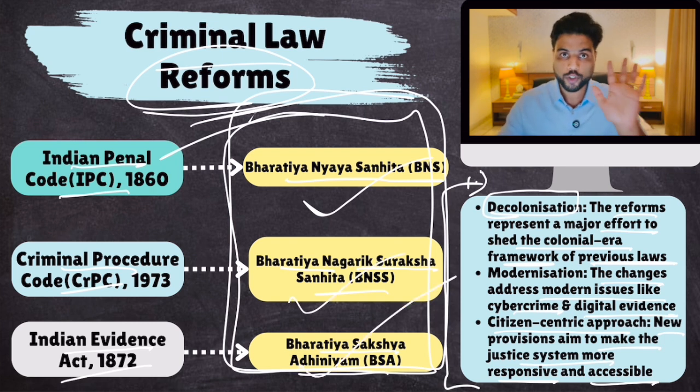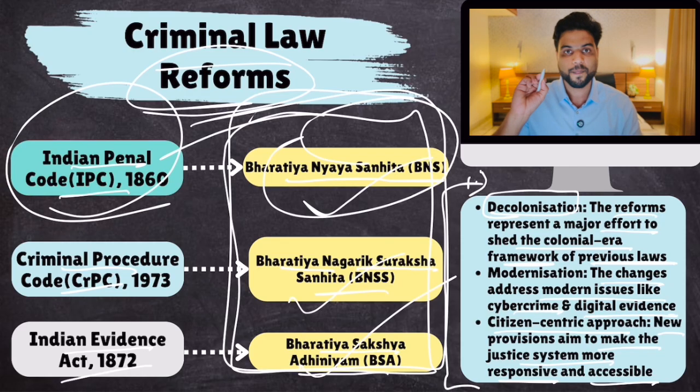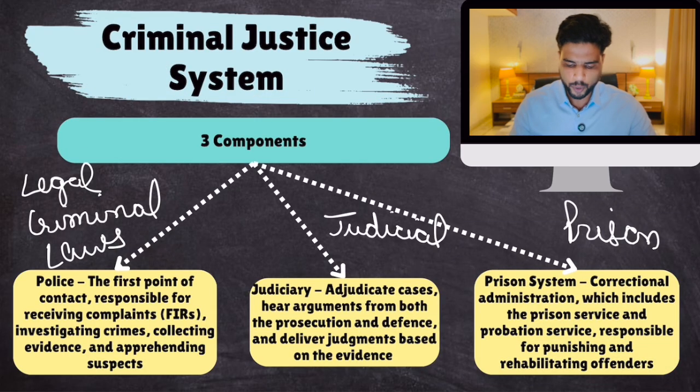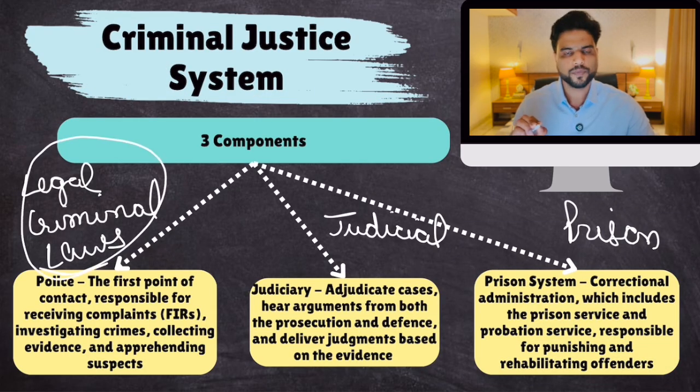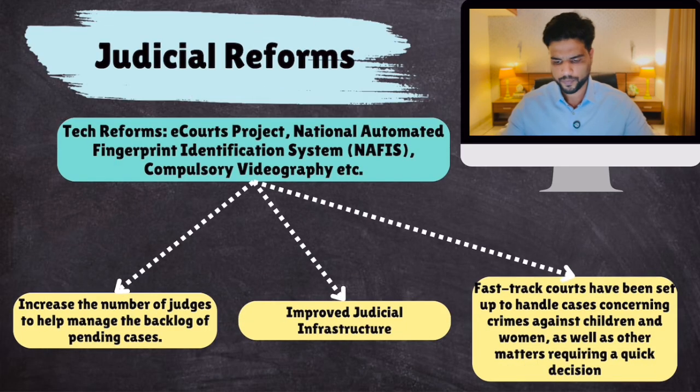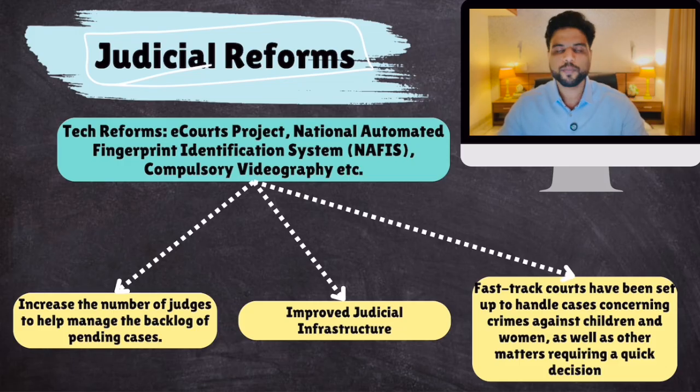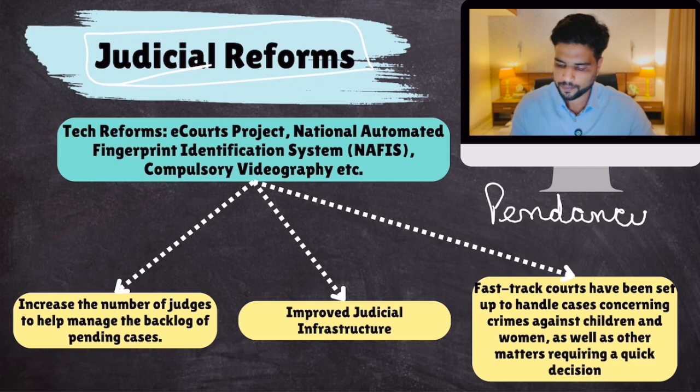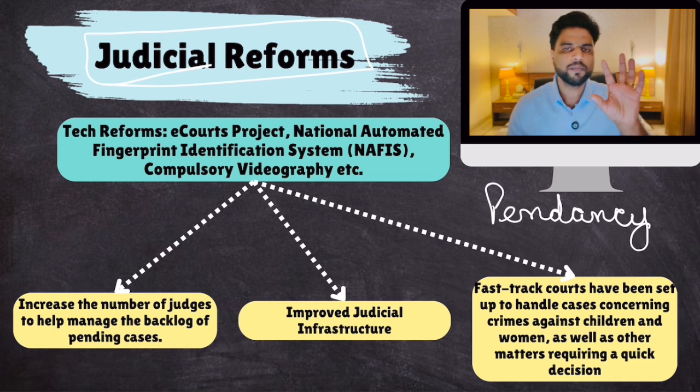Remember this, okay? And also remember which law replaces which one. Make sense? Okay. Now let's talk about, so we did police or criminal reforms in criminal law. Now let's talk about judicial reforms, okay? So what should be done in judicial reforms, okay? You all know that the biggest problem in our judiciary is pendency of cases, right? Pendency of cases, lack of enough judges, lack of infrastructure, some transparency issues are also there. So there are so many problems. We all are aware of our judicial system. So to reform all of that, certain steps were taken, okay?